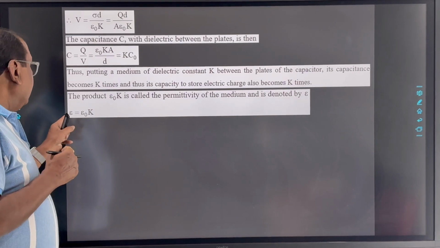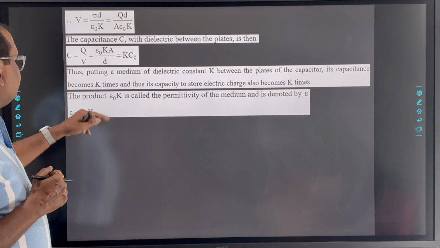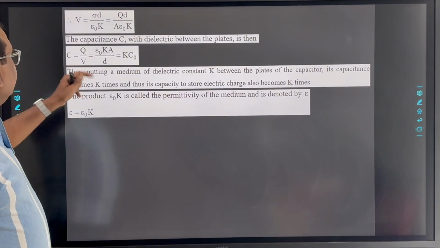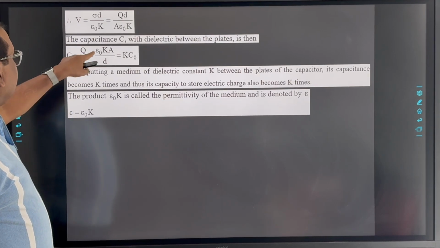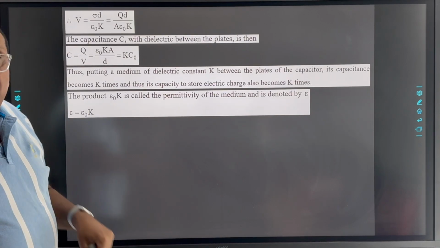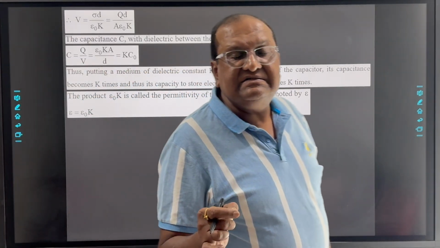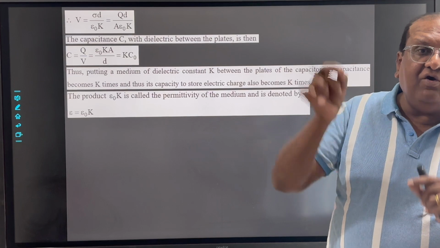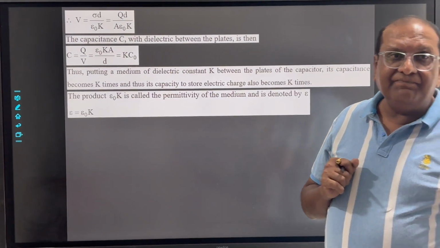Now epsilon is equal to epsilon 0 K. So here we can write this epsilon 0 K, that is epsilon, which is known as the permittivity of that particular medium.